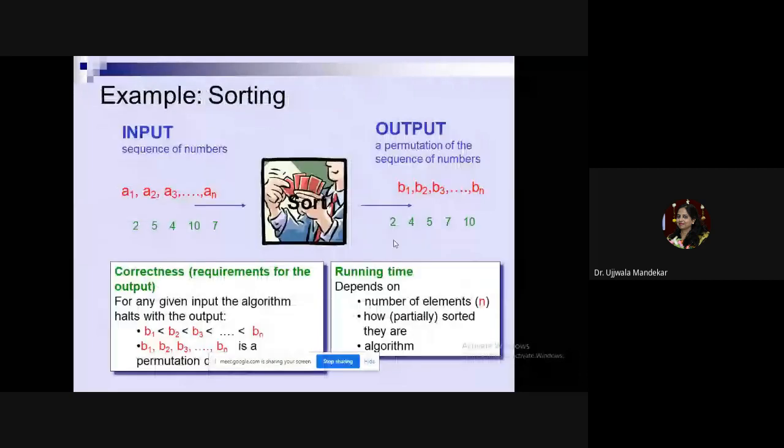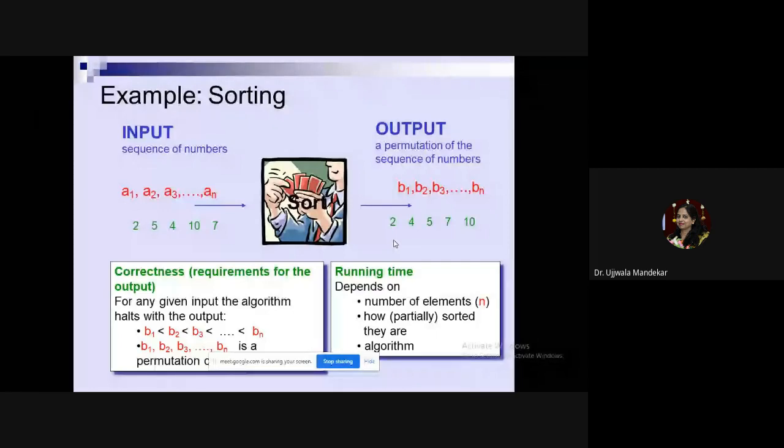Let us consider the sorting algorithm. For example, suppose you are playing cards. Cards are randomly given to you and you are asked to arrange all those cards in order. So what will you do? You will first analyze the cards. For example, the cards given to you are 2, 5, 4, 10, 7, and so on. What should the output be? When you swap them, I should get first the card of 2, then 4, then 5, then 7, and then 10. Only then will I say that my cards are in order.